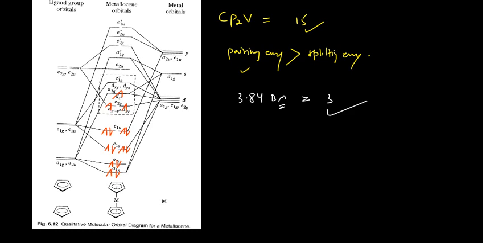So the electronic configuration would become e2g 2, a1g 1, a1g 1. You can see here e2g 2 and a1g 1. This is also paramagnetic in nature, which is very important. And a1g is the HOMO and e1g antibonding is the LUMO in that case. Please remember this point.